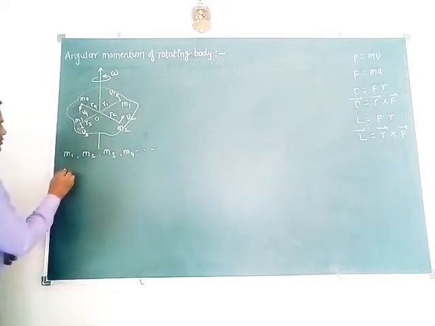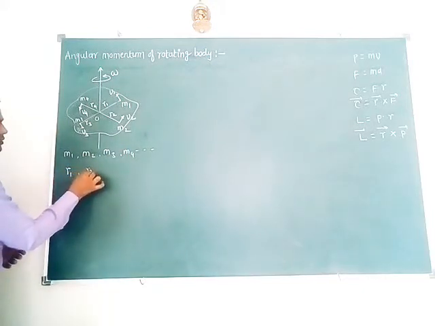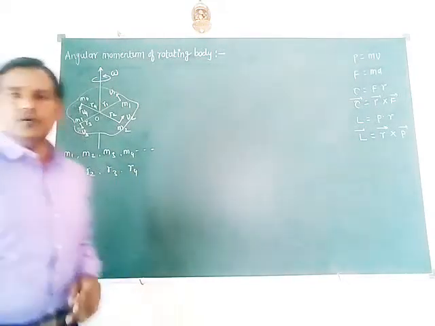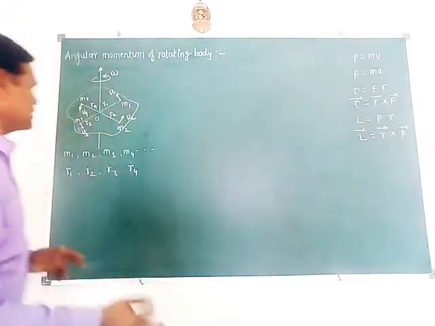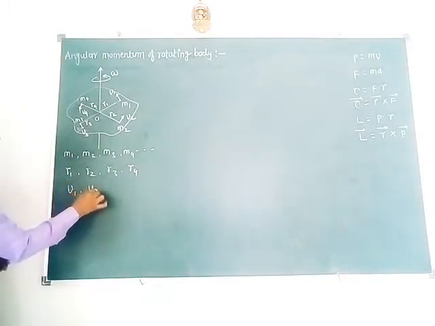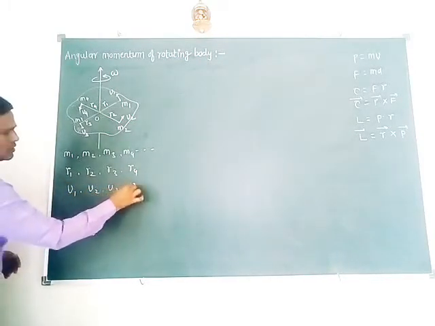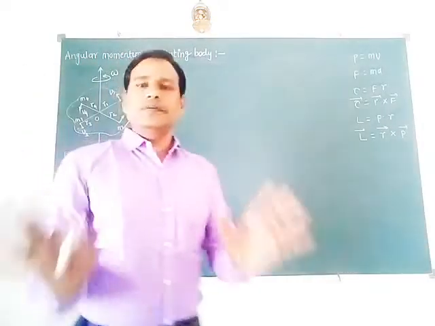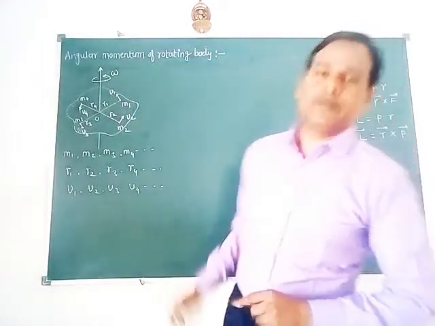These particles are situated at distances r1, r2, r3, r4, and so on, respectively from the axis, and they are moving with linear velocities, suppose v1, v2, v3, v4, and so on. So this is a very simple explanation of this figure.